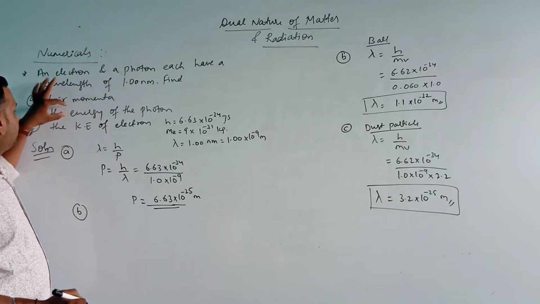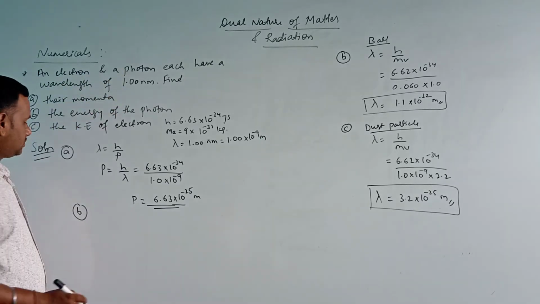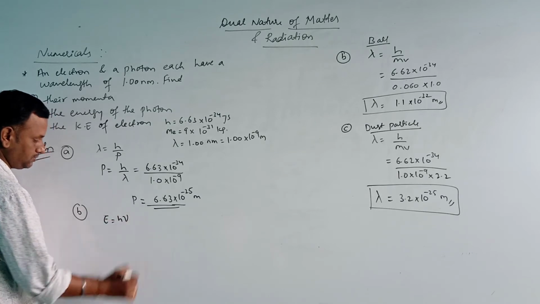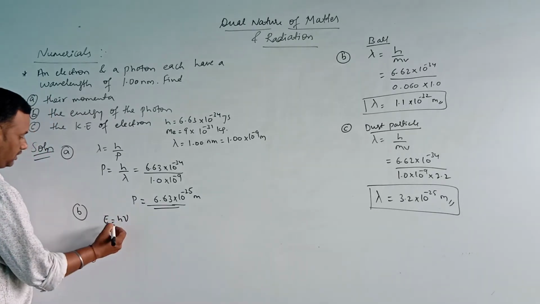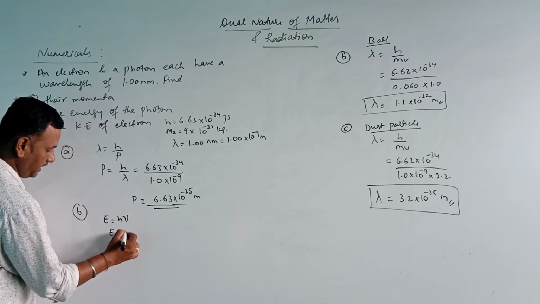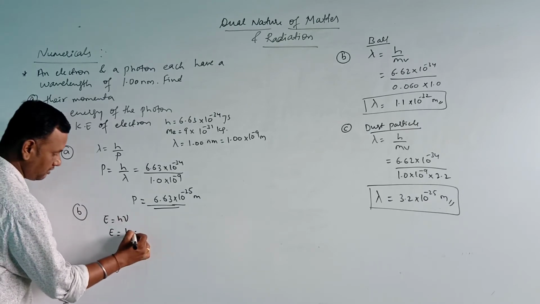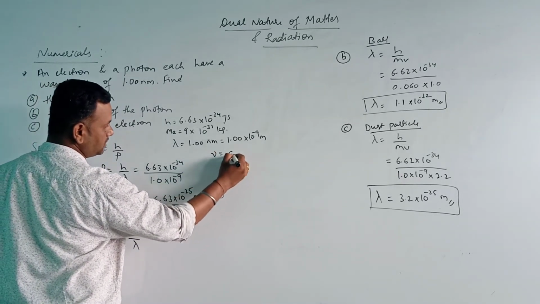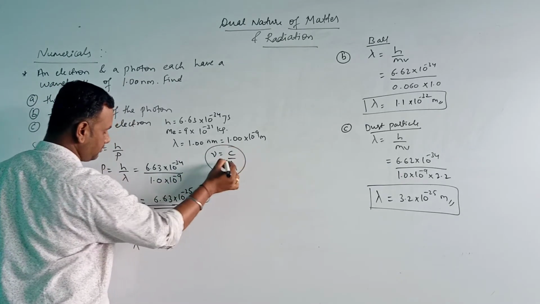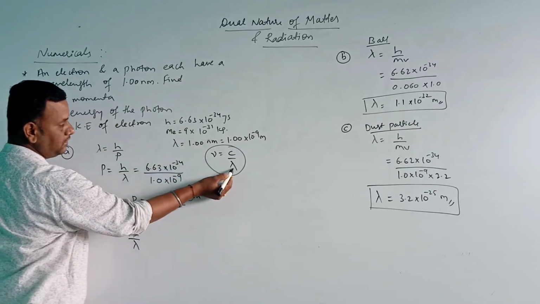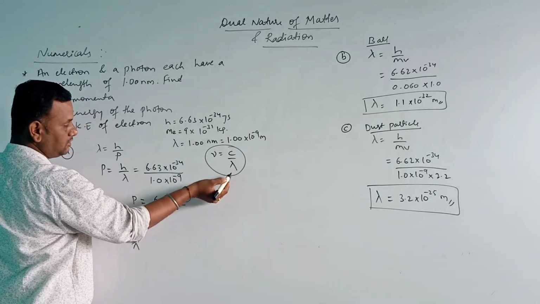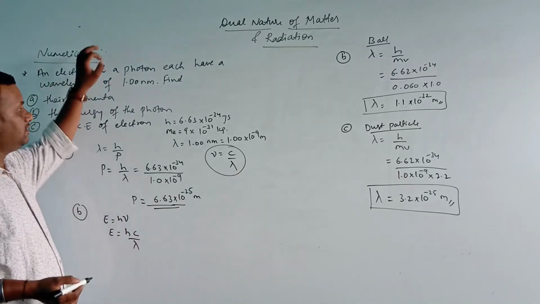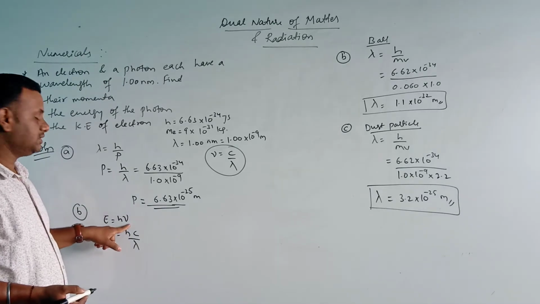Next we calculate the energy of the photon. For the energy of the photon we know that E is equal to h nu. I can write nu as c by lambda, we know this relation, nu is equal to c by lambda. So this is what I am substituting here. Frequency and wavelength are inversely proportional to each other. Why am I not writing frequency here? Because in the question the frequency value is not given.